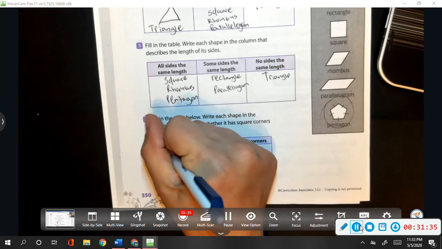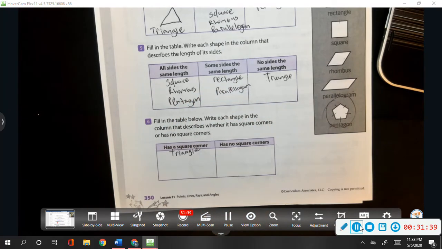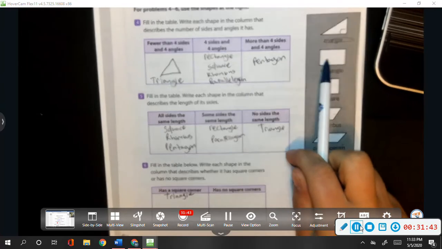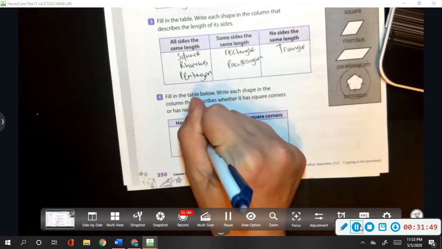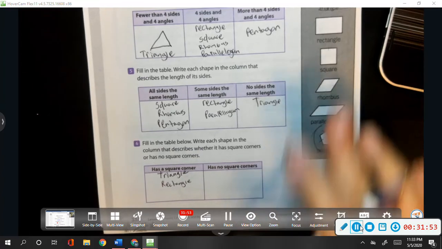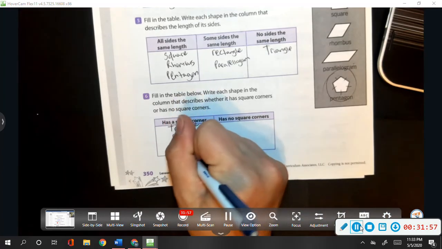So we're going to say triangle. Then looking at the rectangle, we know that rectangles have 4 square angles, much like a square. And then of course the square. The square has square corners, imagine that.